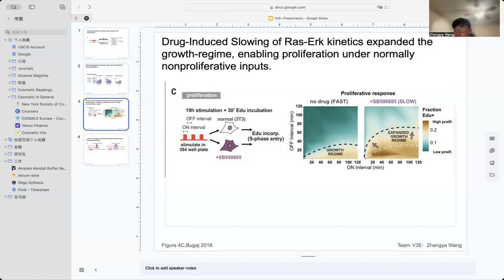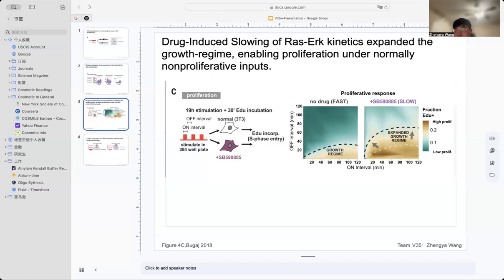They then measured S-phase entry using EdU incorporation, a method to detect DNA synthesis. Each microwell received either no input, constant input, or pulsed input with different on and off durations. For the heat map interpretation, the results are presented in the heat map in Figure 4C, where the x-axis represents the on duration, how long the signal stays active.